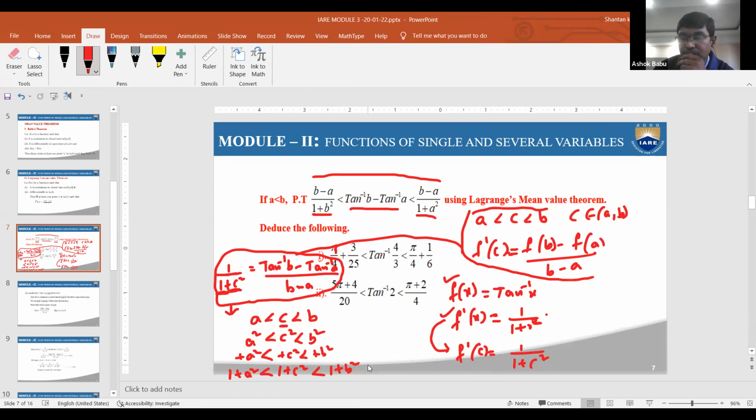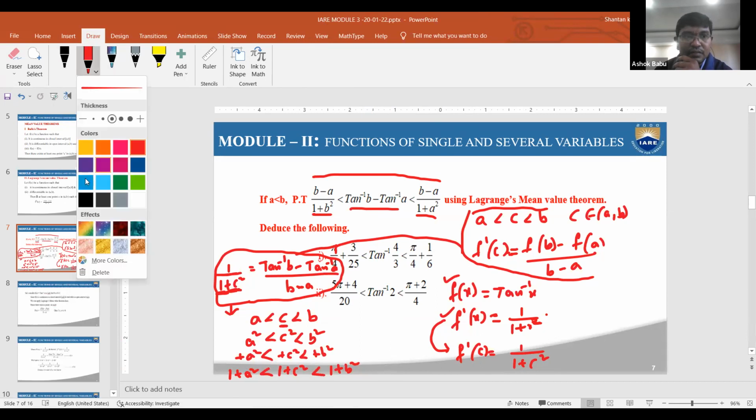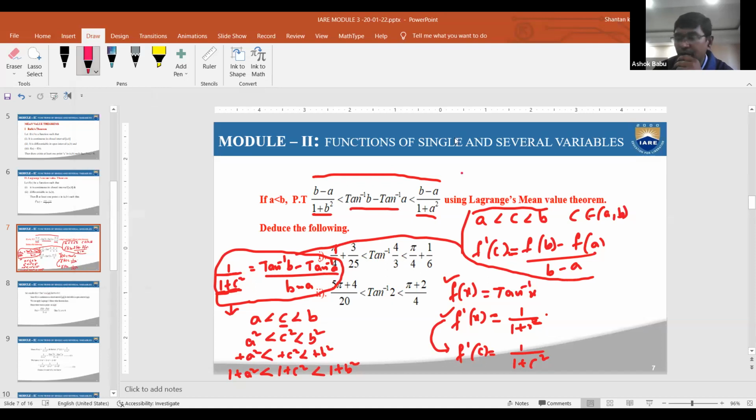You need to observe and remember what it is here. Now you come to find the reciprocal. The reciprocal is 1 by 1 plus c square, and here 1 by 1 plus a square, 1 by 1 plus b square. Will the signs be reflected or not?